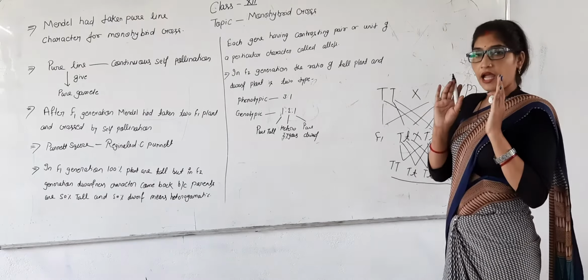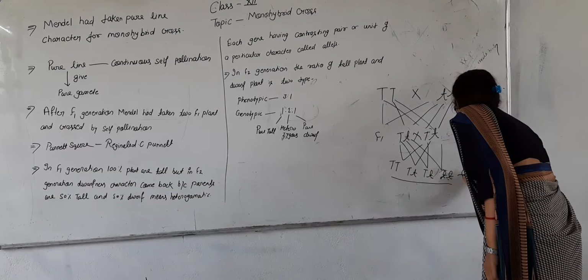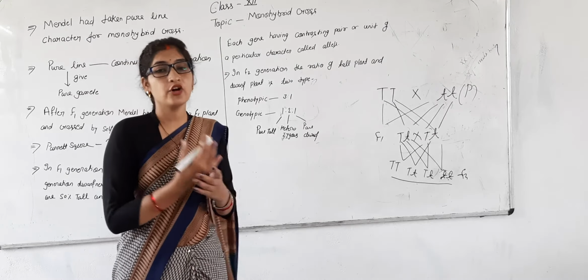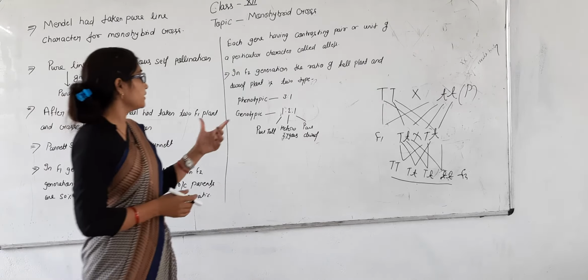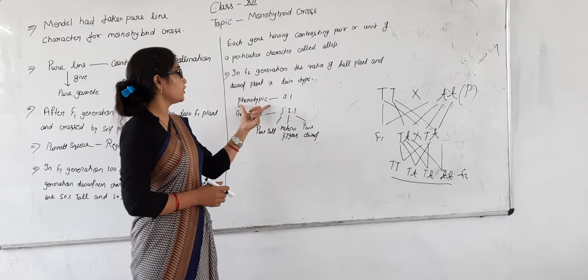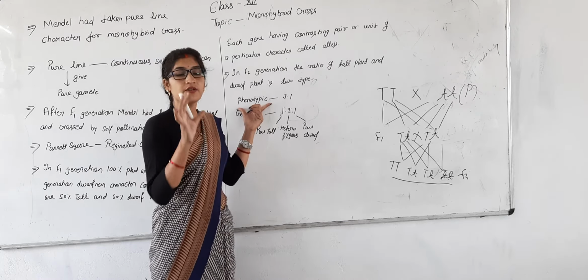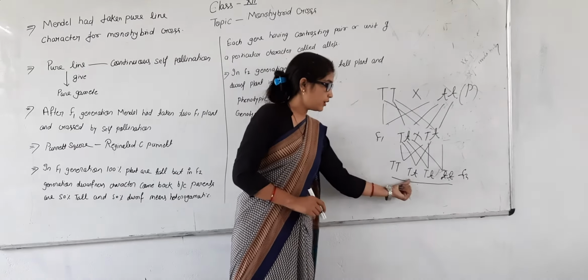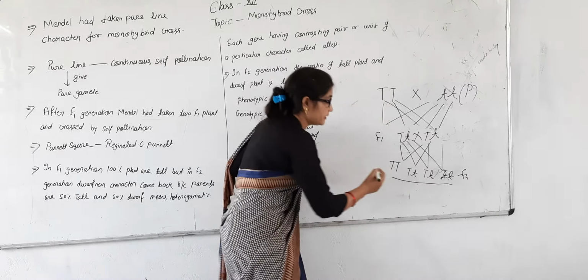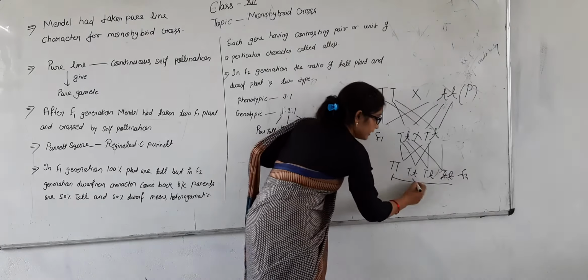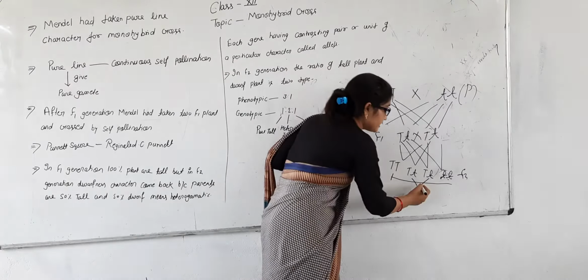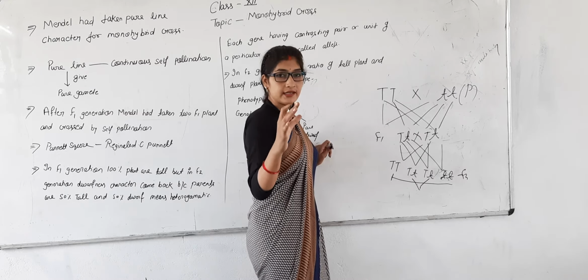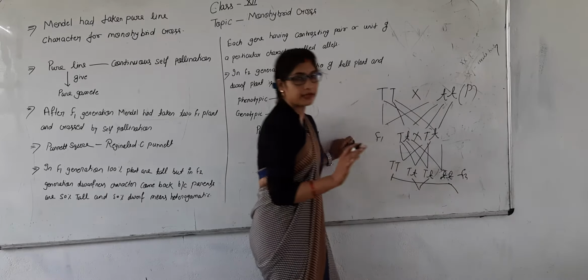If we talk about the F2 generation, and someone asks you the ratio of tall plants and dwarf plants in the F2 generation, there are two types of ratio. First is phenotypic. Phenotypic ratio means the physical appearance. One is the pure line tall plant and two are heterozygous plants, because these have two different gametes, but physically they look tall. And this is the pure dwarf plant. So this is the phenotypic.